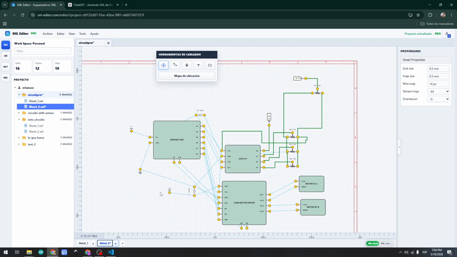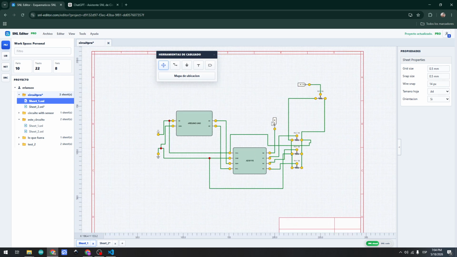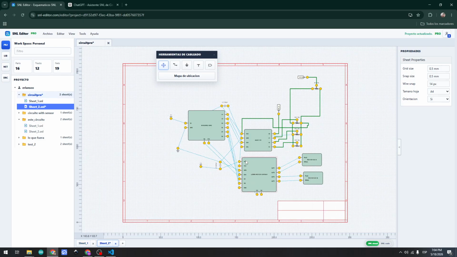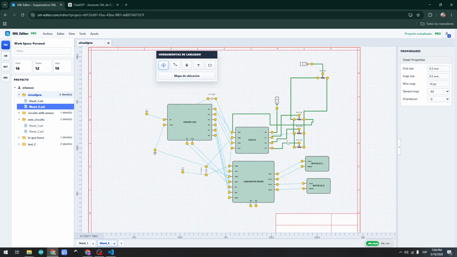I have here the same circuit with the same wires that I made in the previous sheet. I will save this project, and now I just need to create the nets here.